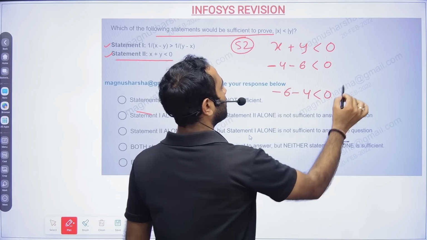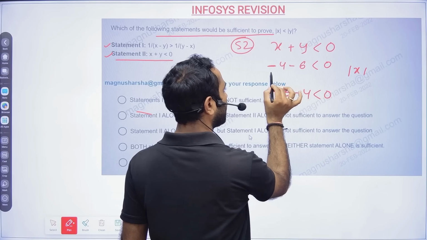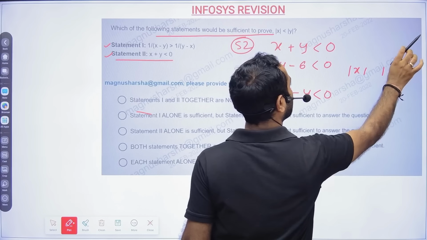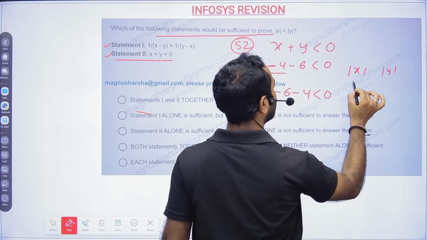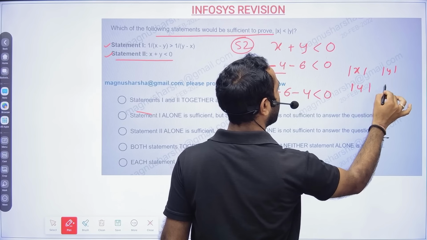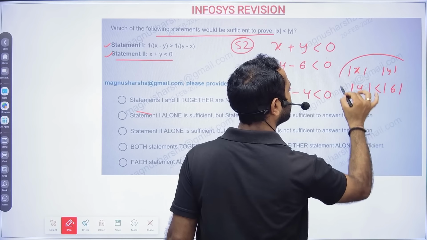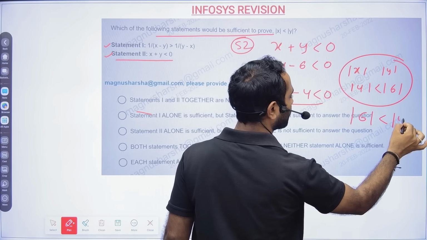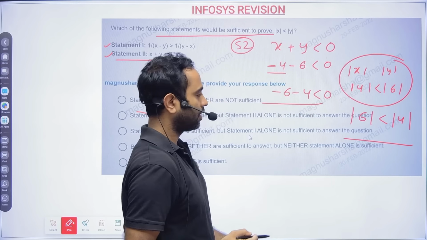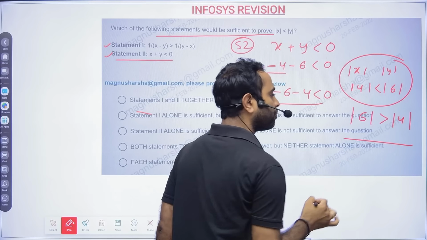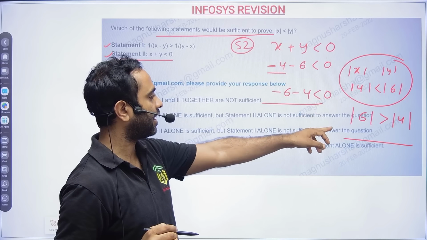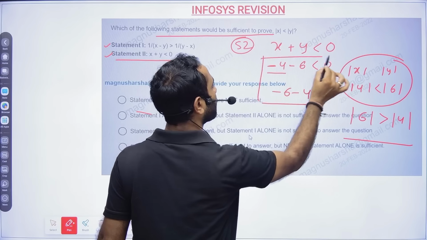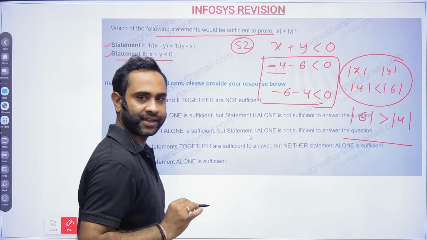That means in one condition you can see here x is -4 and so the mod will give you the positive value, and here it is y, right? So this is -4, meaning 4, and this will be 6. So y will be greater than 0. In this case what will happen? So 6 will be, right? So this will not be able to prove. In one condition y is greater than x and in one condition x is greater than y. So we will not be able to prove because they are telling x plus y is less than 0.